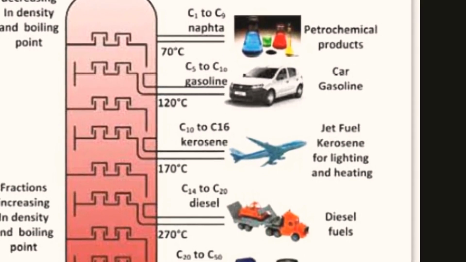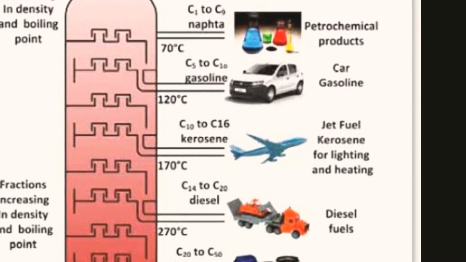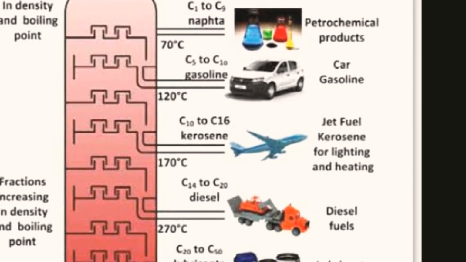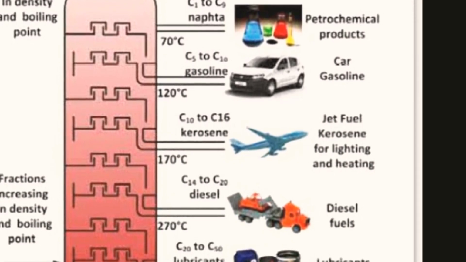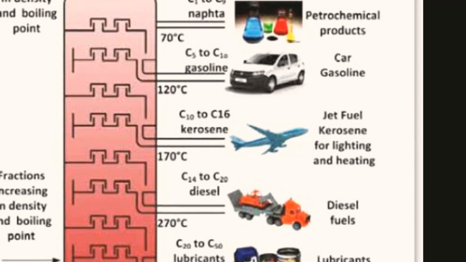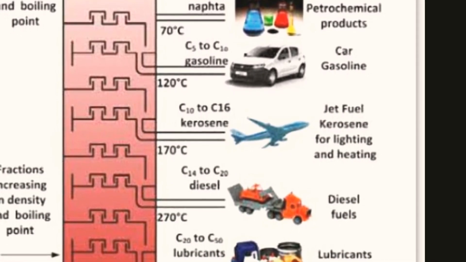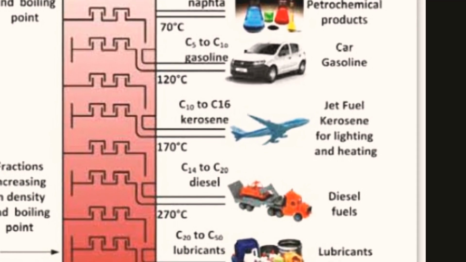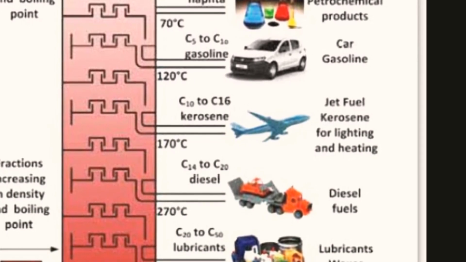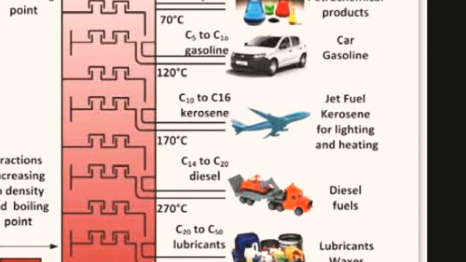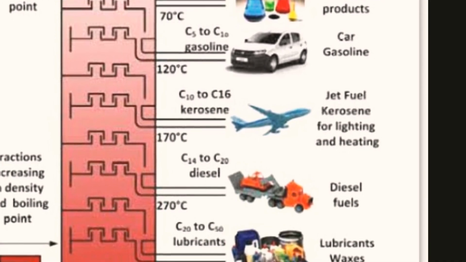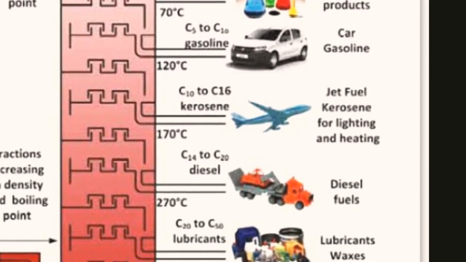This petroleum gas is used as fuel in homes and industries. It is also used as fuel in the form of liquefied petroleum gas, which we will discuss in detail just after this. Then we have naphtha. This naphtha again is a petrochemical product. It is used in the manufacture of synthetic fibers, synthetic rubber, drugs, dyes, perfume, fertilizer, insecticide, explosives.